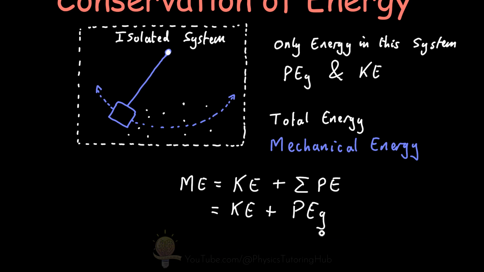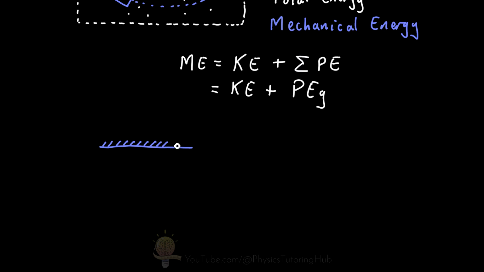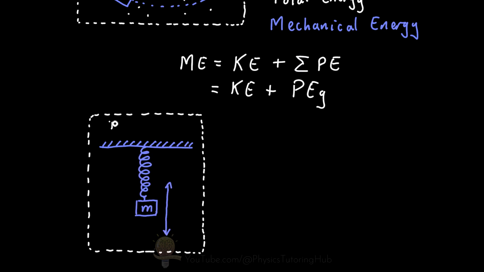But let's say we have a different type of pendulum that is also in an isolated system. Now this pendulum comprises a weight on a spring, and this weight moves up and down. So here we're not only interested in the kinetic energy of this pendulum and its gravitational potential energy, which is the stored energy due to the height above its minimum point, but we're also interested in the elastic potential energy from the spring.